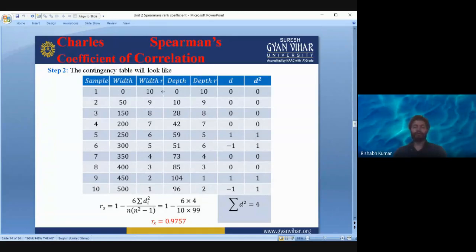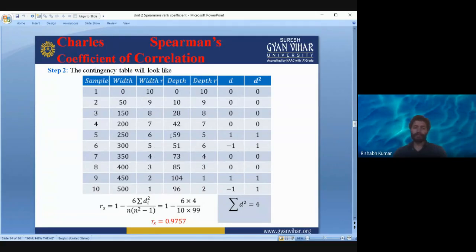Okay, so how are we giving the rank? We are giving the first rank to the largest value, and as the value is decreasing, our rank is increasing. So 500 has the rank 1 because this is the largest value. Then 450 has the rank 2, then 400 has the rank 3, then the next largest is 350, it has the rank 4, and so on.